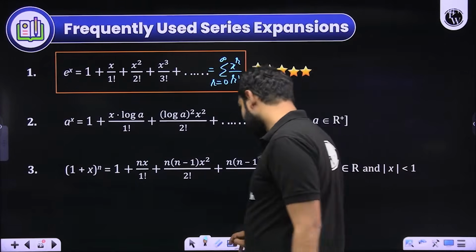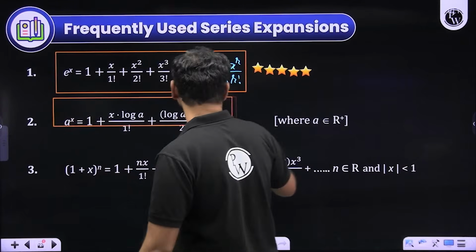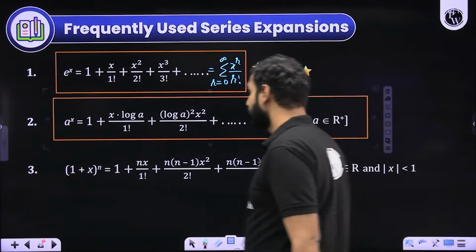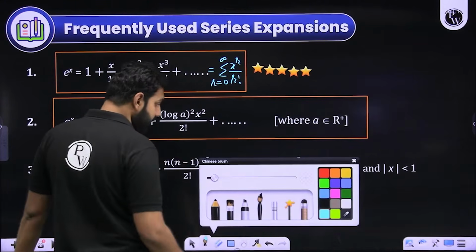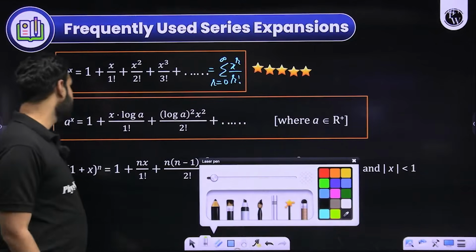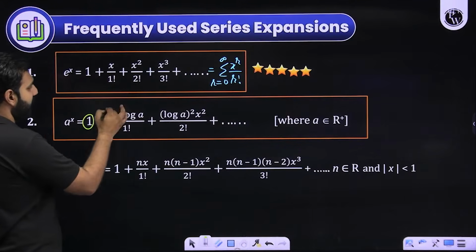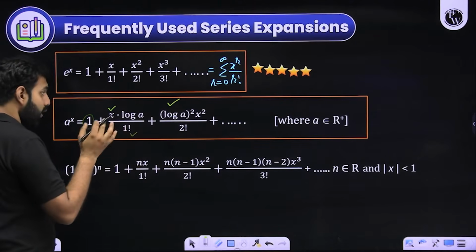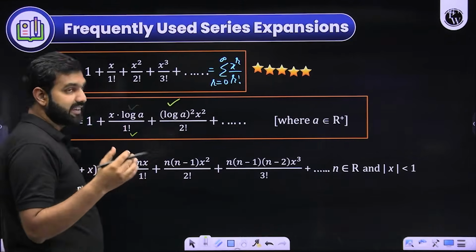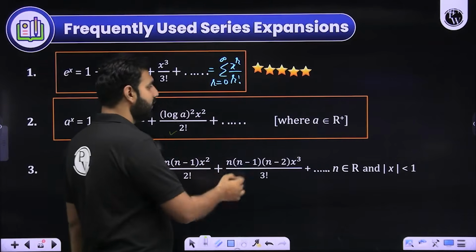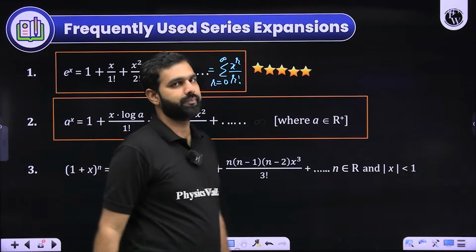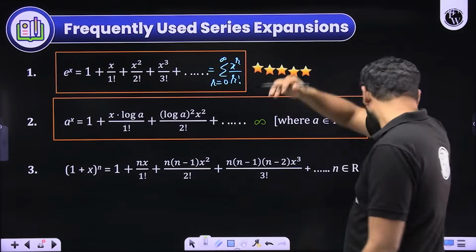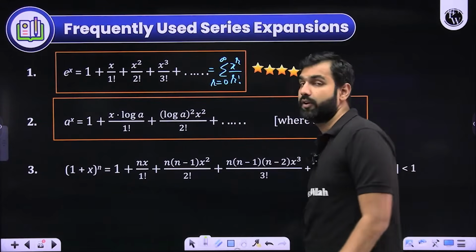Along with this, after e to the power x, the next most important is a to the power x, where a should be a positive real number. So what does the expansion of a to the power x look like? It is also a standard one. You begin with 1, then you write x log a by 1 factorial. Then x square log a whole square by 2 factorial. Then x cube log a whole cube by 3 factorial, and so on until infinity. And please understand, you got to remember them. You got to learn them. You have to have them at your fingertips.